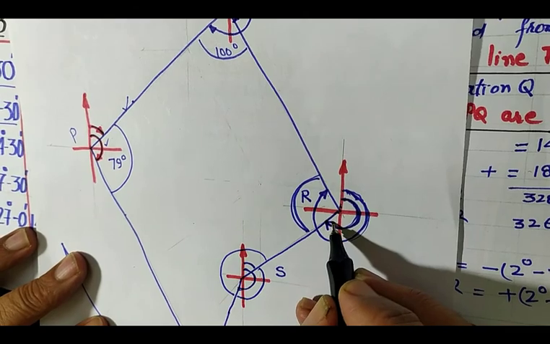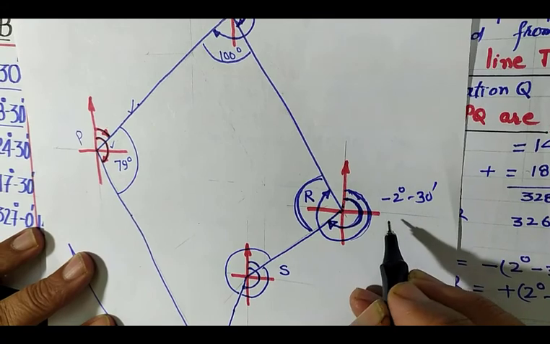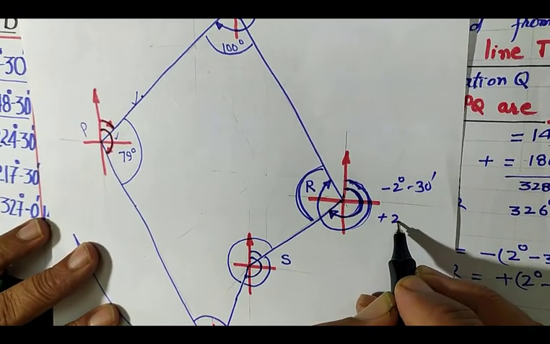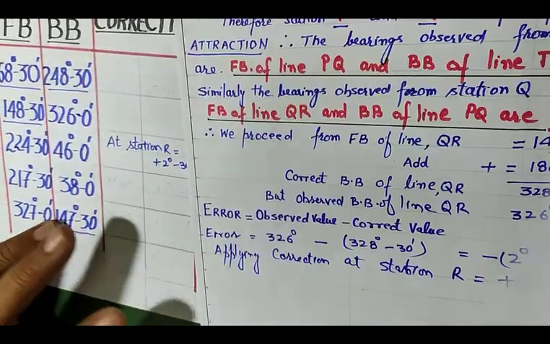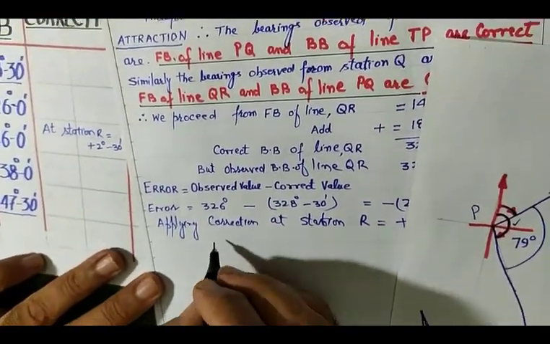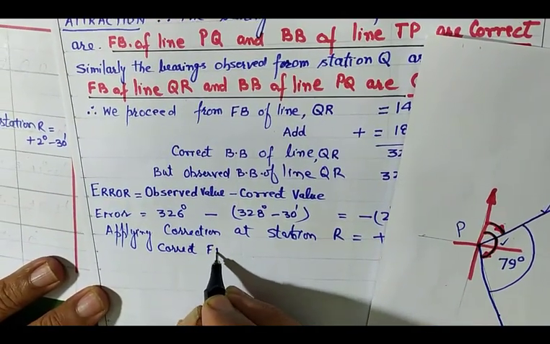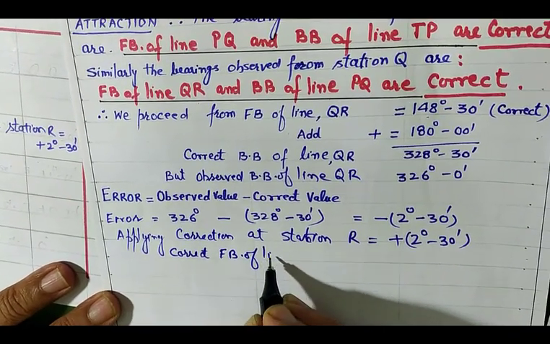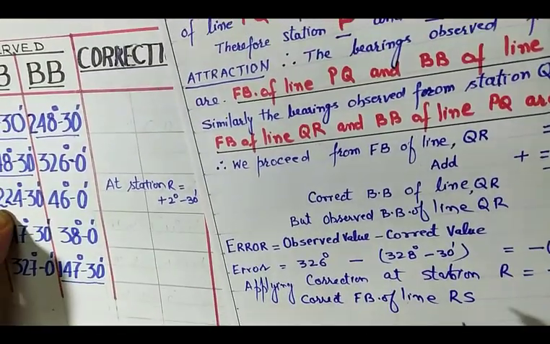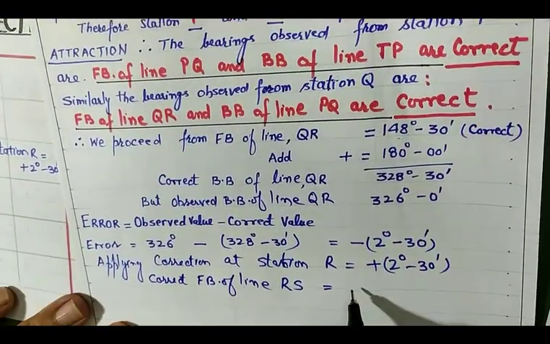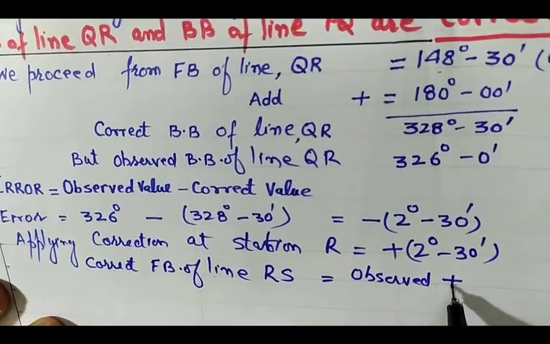But there is an error of minus 2 degree 30 minutes. So for the correction, you will apply a correction of 2 degree 30 minutes, that is, you will add it in the forebearing of line RS. So here you can write down the correct forebearing of line RS. Okay, it is the observed value. Correct value will be the observed value plus correction.